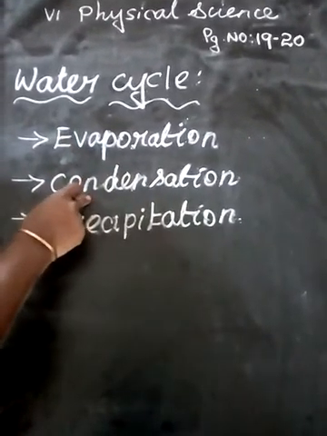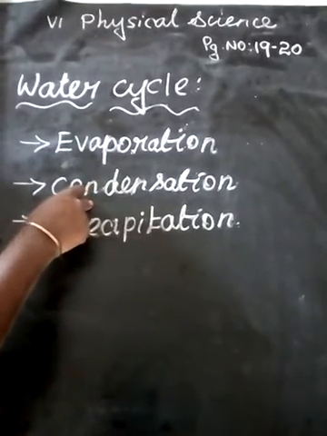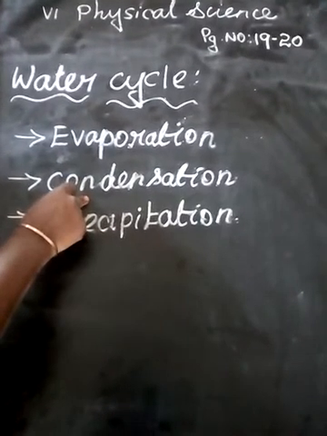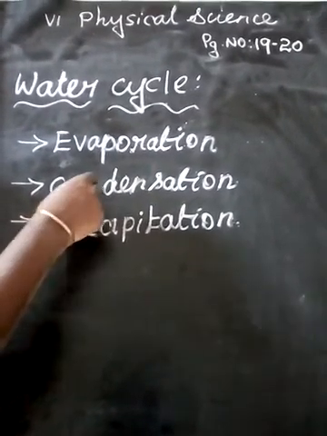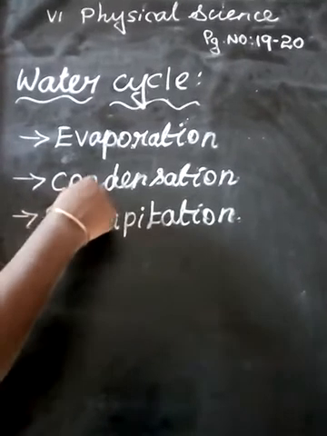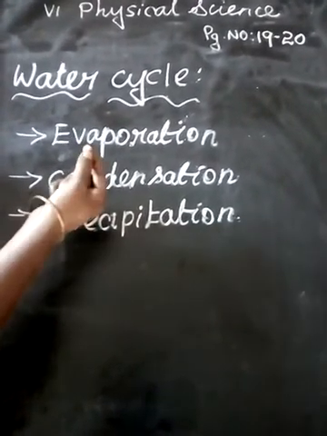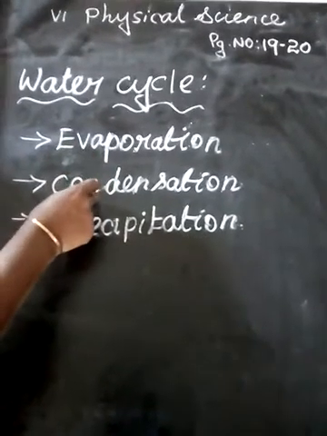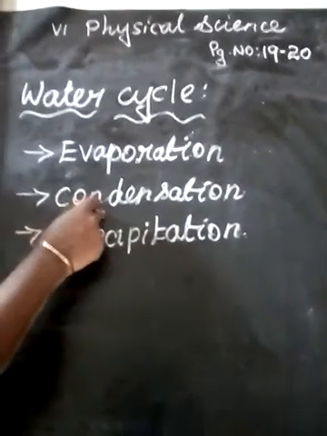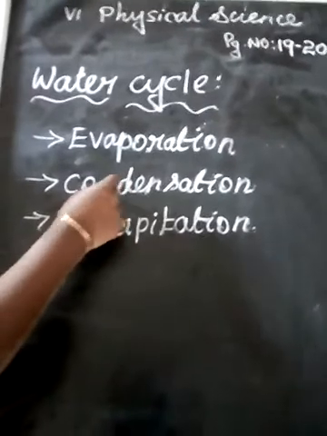Second one, condensation. Water vapor which enters into the atmosphere by evaporation moves upwards with air, gets cooled and changes into tiny water droplets that form clouds in the sky. This process is known as condensation.